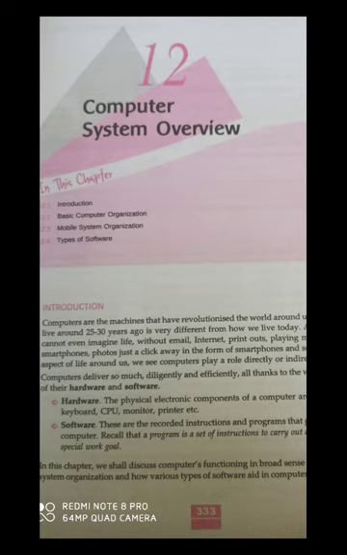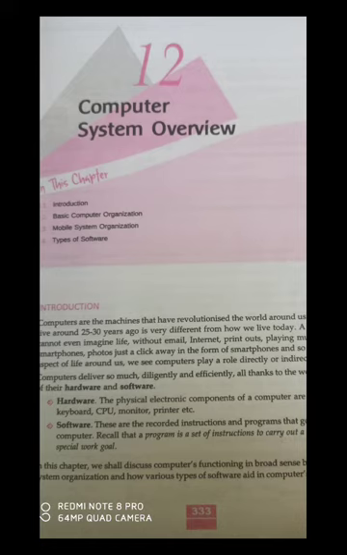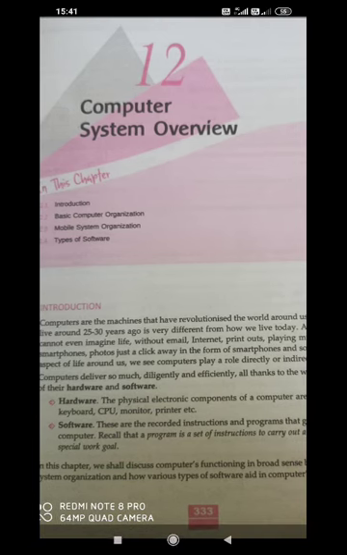Now the second part is software. Without software the computer cannot work. What is software? Software is a collection of various programs which can perform some basic work of the user. There are different softwares. We will discuss software later in our chapter. Okay, now coming to the basic organization of a computer.